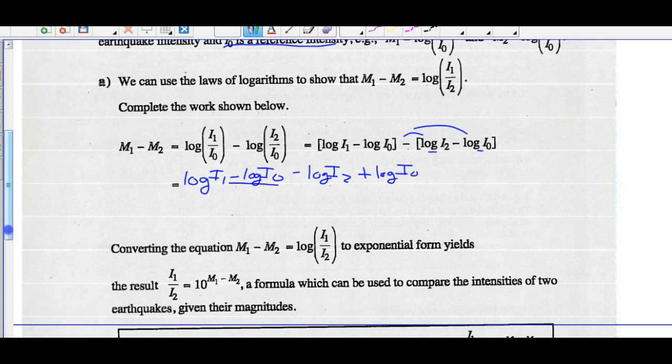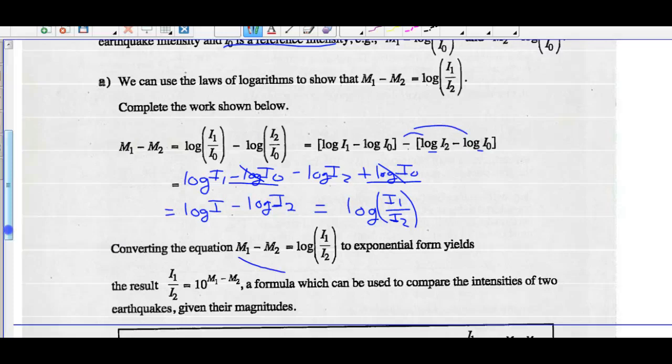And so negative log intensity 0 plus positive log intensity 0, they're going to become extinct. And we're left with log intensity 1 minus log intensity 2. Now if I want to write that as a single logarithm, log of intensity 1 over intensity 2. Back to a single logarithm, we can write that subtraction of two logs with the same base as a single log.